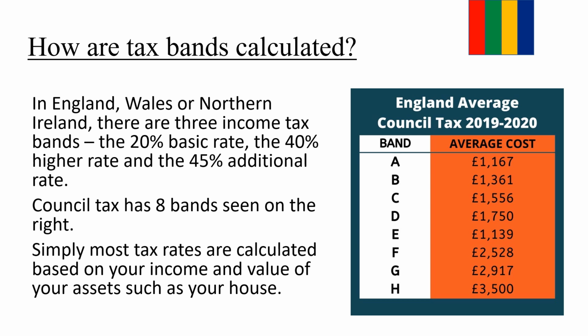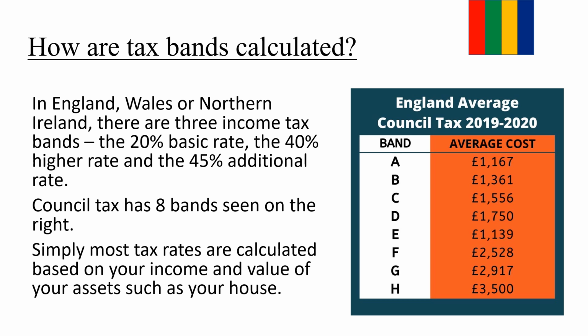So how are tax bands calculated? People have different tax rates. You get taxed depending on your income and the value of assets you own. So in England and Wales and Northern Ireland, there are 3 income tax bands: the 20% basic rate, the 40% higher rate and the 45% additional rate. So the more you earn, the more you get taxed.